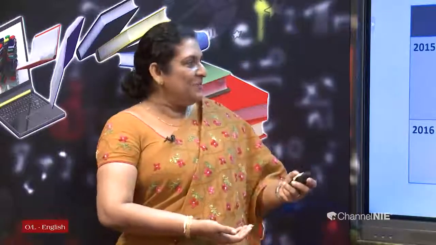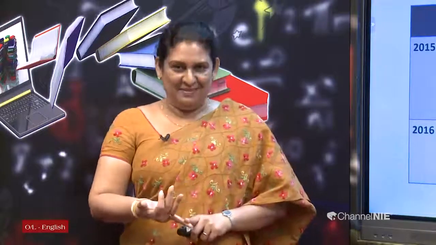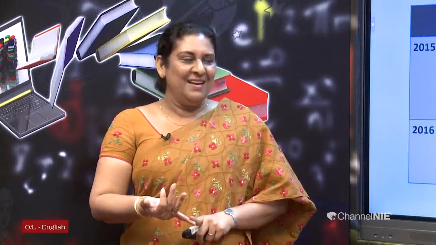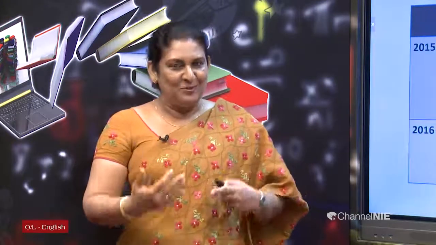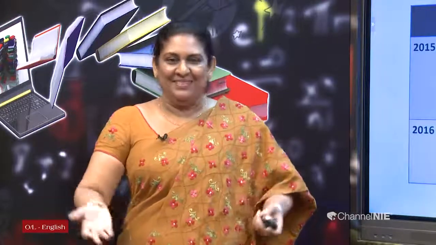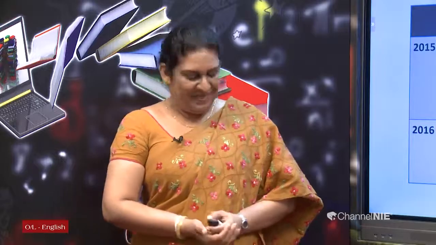So you can see 2017, you have to continue a story, and 2018, a dialogue, and 2019 again a story. Guess what you will get for this year. Right.